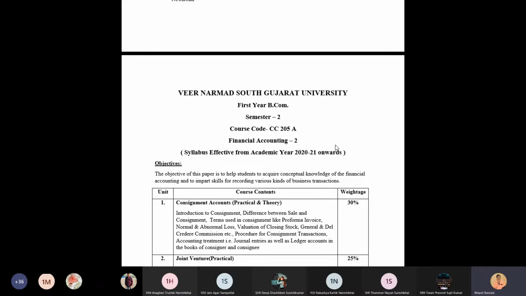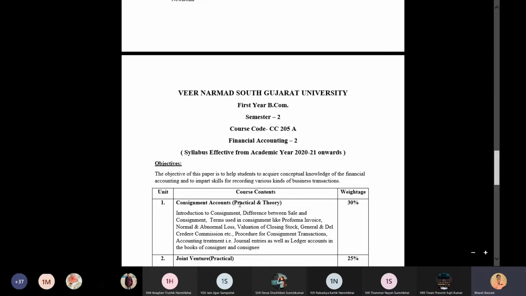FY BCom semester 2. We are going to discuss today the syllabus of financial accounting subject paper 2. Paper 1 is what we have studied in semester 1, related with the special branch of accounting called financial accounting. Today we are going to have an overview about the syllabus of financial accounting paper 2. So let us see what exactly is the syllabus included for FY BCom students.